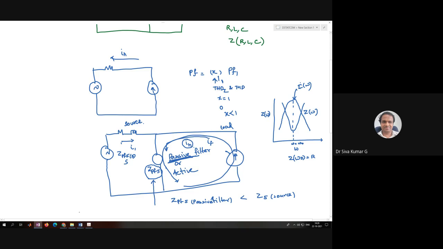Even so, I just want to give one more explanation over here. When you say about the power factor improvement by using shunt capacitor banks, we have an RL load, right? We have an RL load.